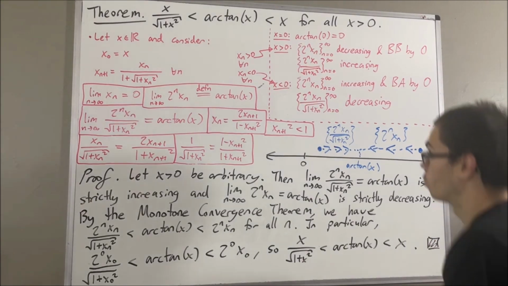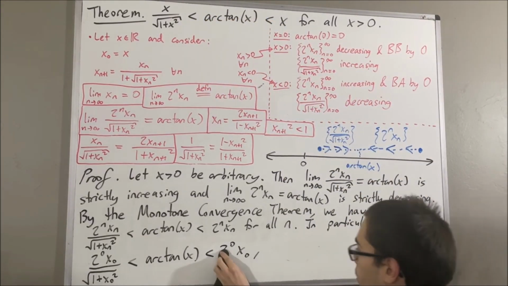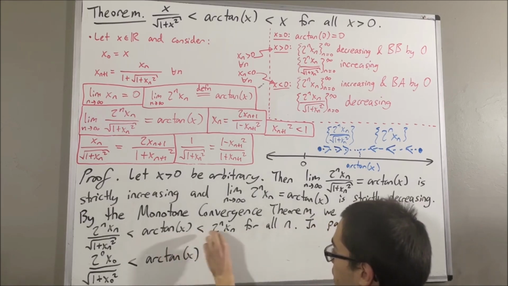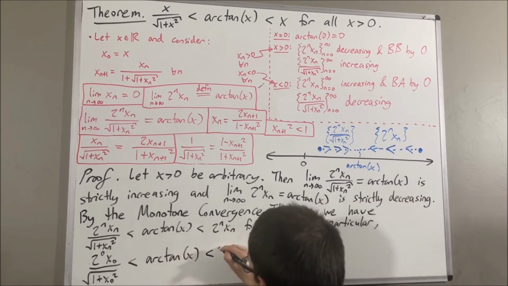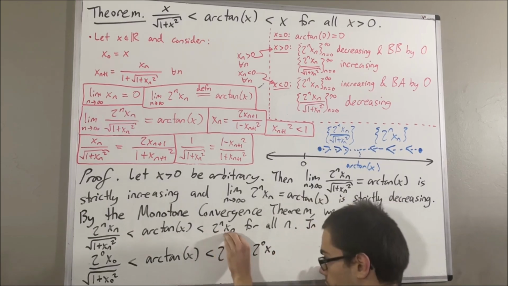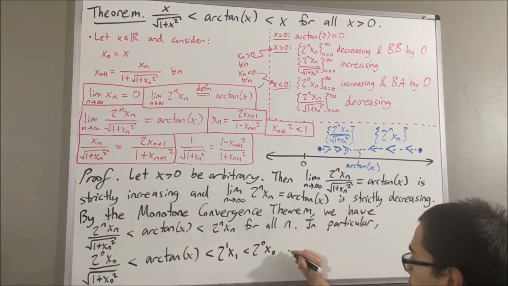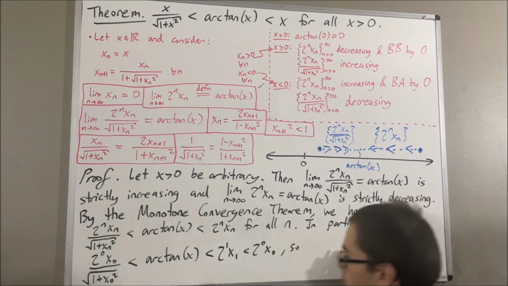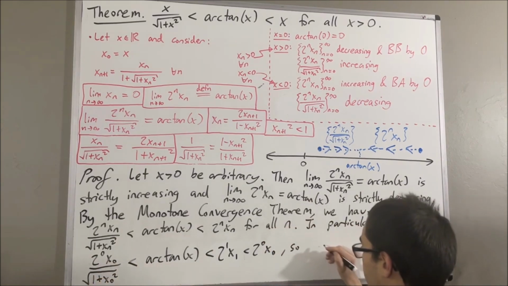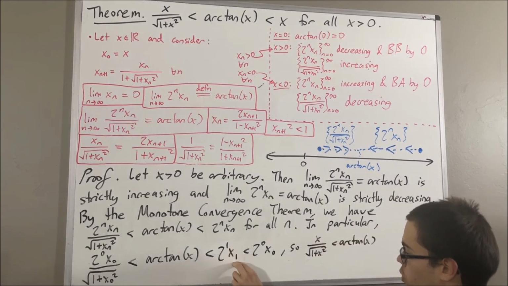And actually, another result we can establish that is similar to this one is the following. If we take n to be 1, then arctangent of x is less than the n equals 1 term of this sequence, which must be less than the n equals 0 term, since this sequence is a strictly decreasing sequence. But then, again, x over square root of 1 plus x squared is less than arctangent of x. But what is 2 to the 1 x1?